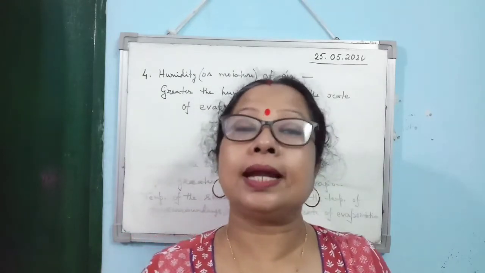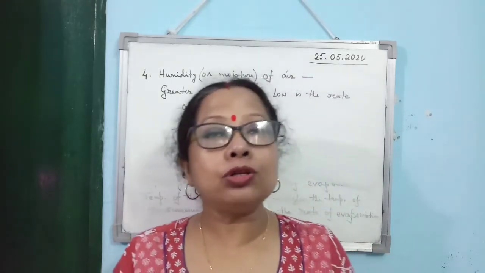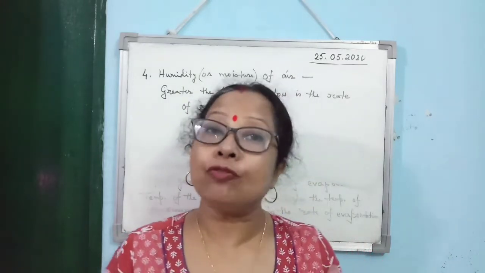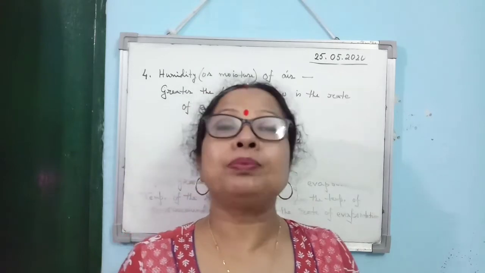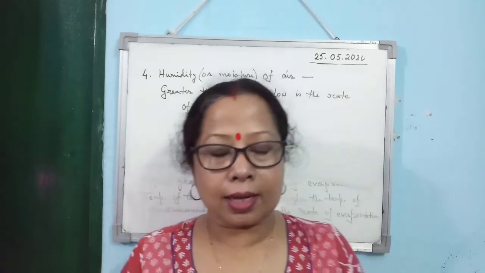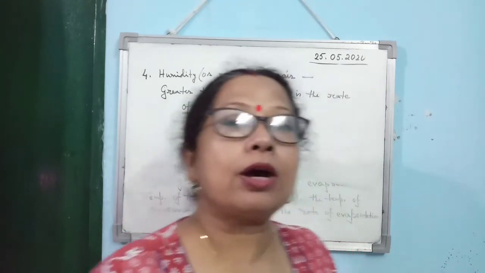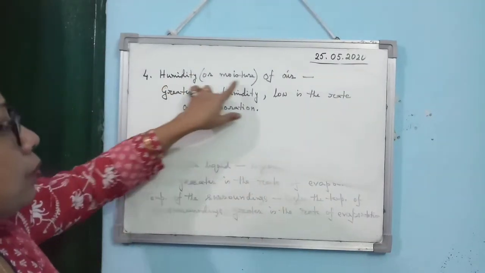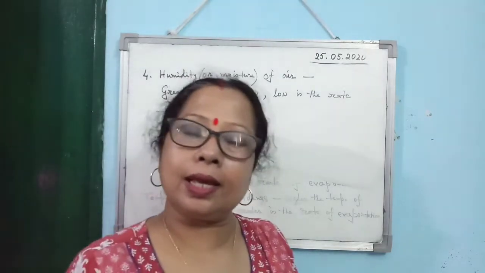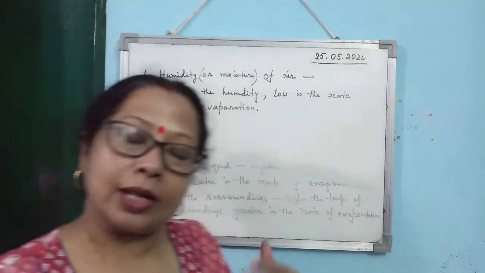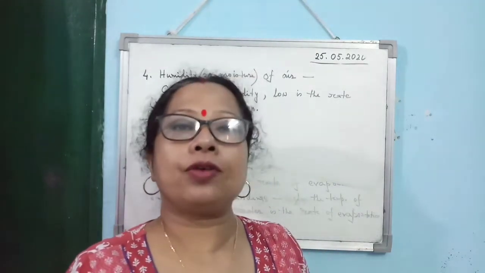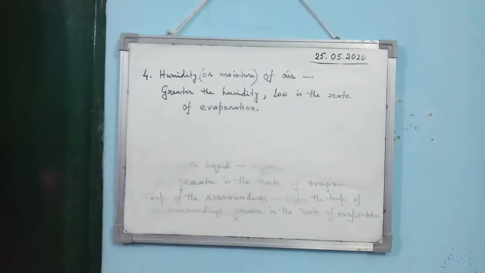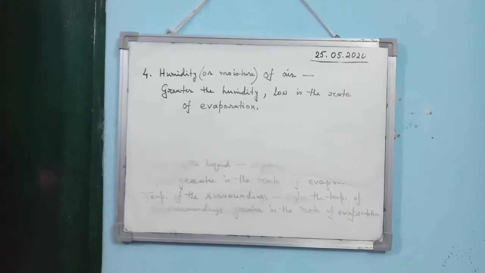That's why during the rainy season, the amount of moisture present in air is more, so it is difficult to dry wet clothes. So the fourth factor on which the rate of evaporation depends is humidity or moisture present in air. For humid air, the rate of evaporation is less. Alright, so these are the factors on which the rate of evaporation depends.